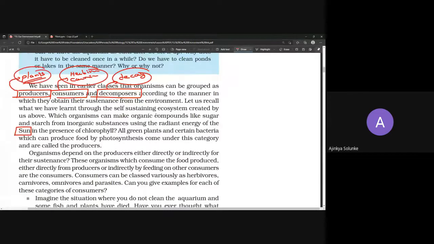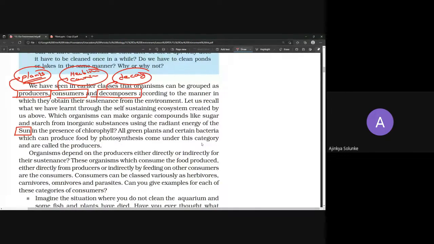So you already have a pretty good idea what those are. Now, out of these three, can you tell me who are autotrophs? Because that is something from the life process lesson. Very simple to answer. Autotrophs. Out of these three, producers, consumers, decomposers. Producer, right? Obviously, producer. Autotrophs means they create their own food.